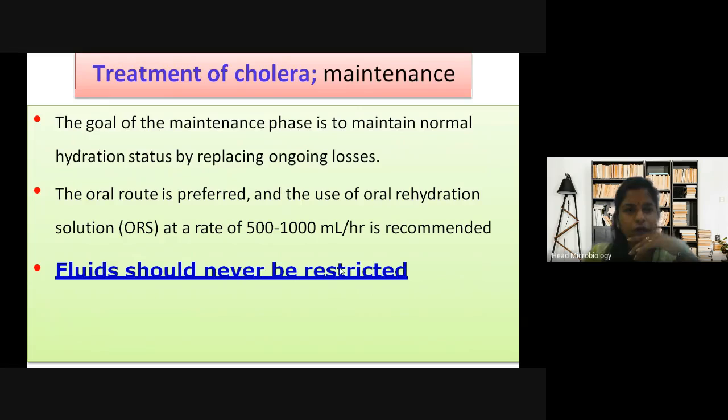Then, for cholera maintenance treatment, the goal of the maintenance phase is to maintain normal hydration status by replacing ongoing losses. The oral route is preferred, with use of oral rehydration solution. Most commonly, ORS is used, at a rate of 500 to 1000 ml per hour. Sometimes they give just the saline bottle. You all know that the speed of the flow of that bottle can be adjusted.